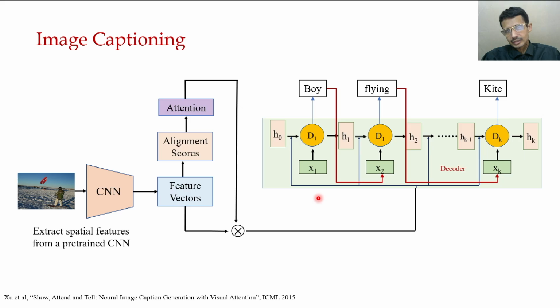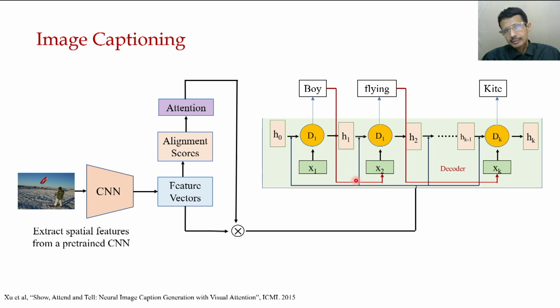So in the first time instant, it is word by word generation. The first word is boy. The input is also coming from this attention. Then this boy, which is generated at the first time instant, is given as input to the next time instant, or next node, of this recurrent neural network.